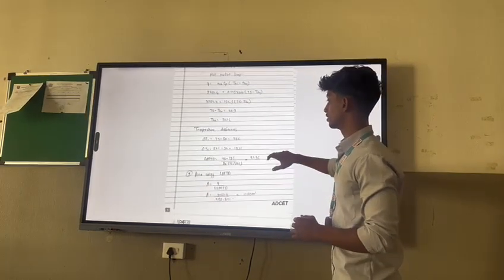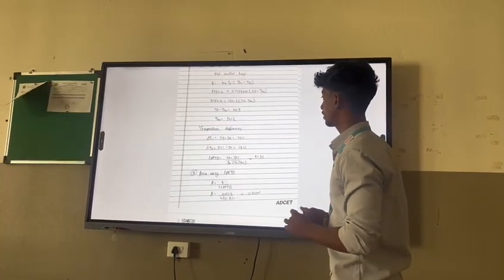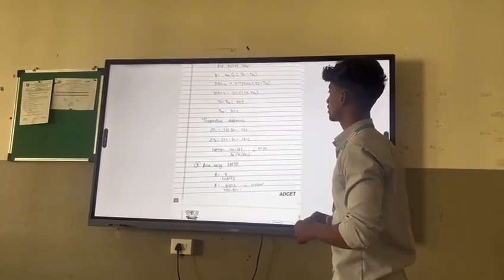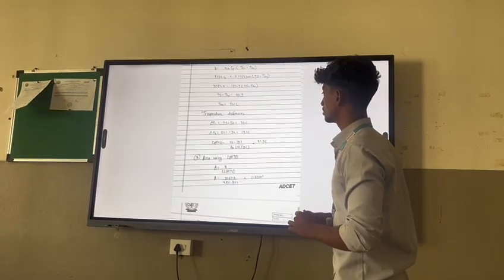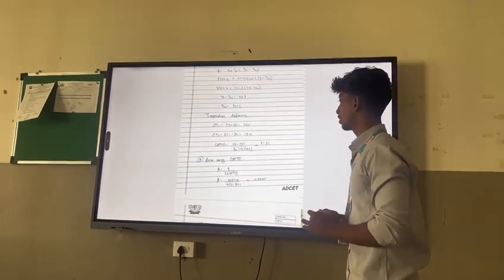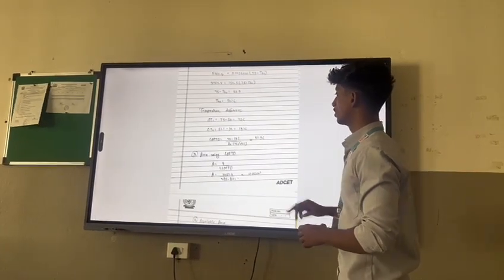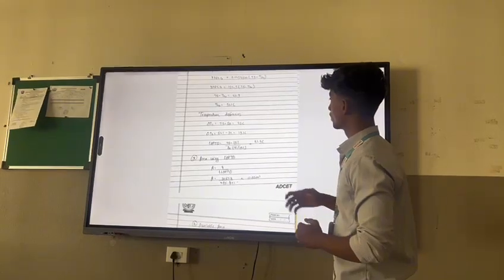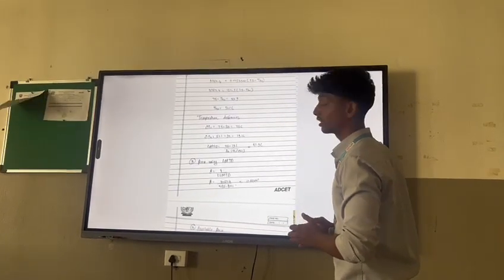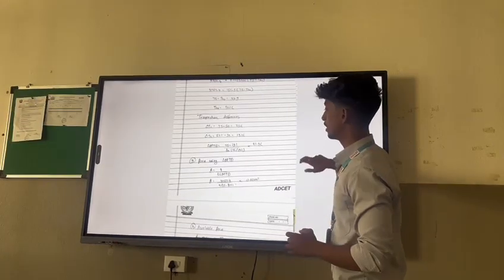So there is a temperature difference, delta T1, which is 75 minus 50 degrees Celsius, that is 25 degrees Celsius, and the second temperature difference is 51.1 minus 32 degrees Celsius, which is 19.1 degrees Celsius. So in the LMTD method, using delta T1 and delta T2, the LMTD is 21.9 degrees Celsius.